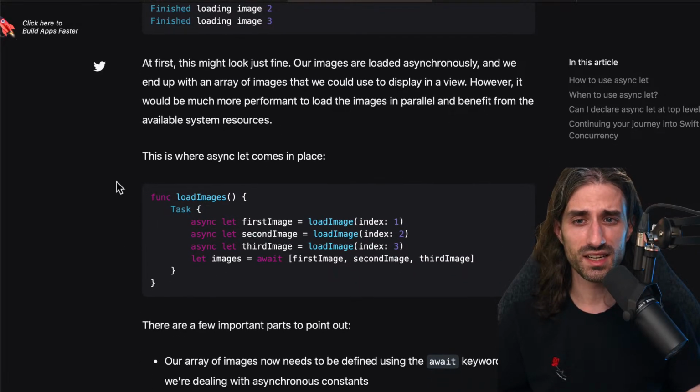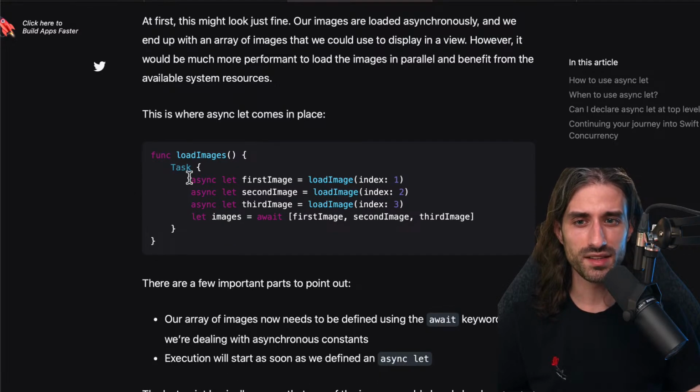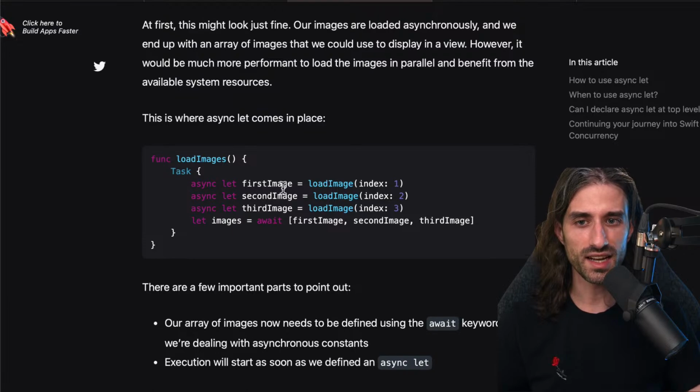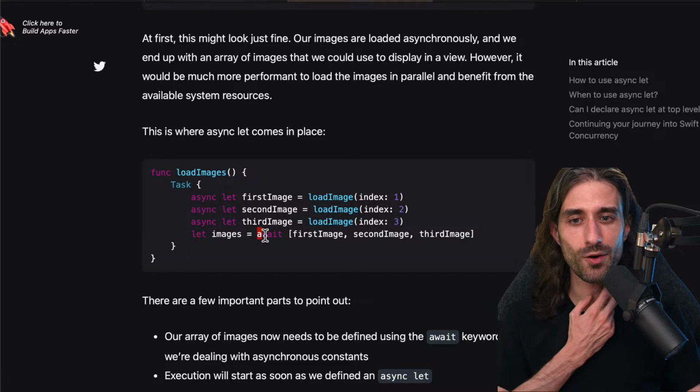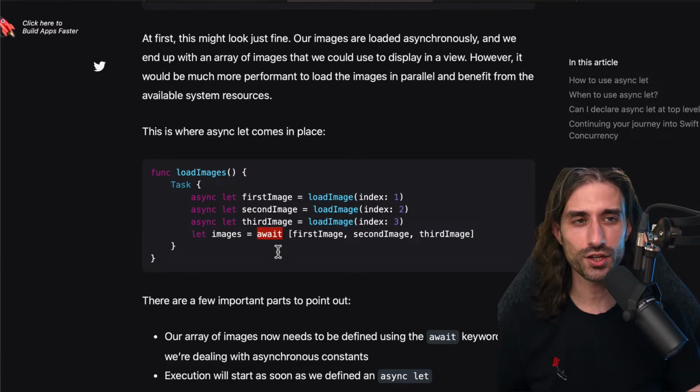And this is where async-let comes into place. So you can see it looks just like this. Instead of saying let, we say async-let. You can notice that the await keyword has disappeared from the call site of the load images. So that's interesting, because up until now, we've seen that a call to an async function would always be accompanied by the await keyword. Here it's no longer the case, but at least we still have an async keyword that is nearby. And the await keyword has moved to the creation of the array.